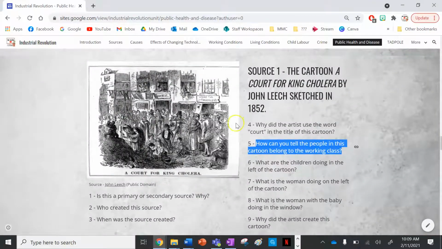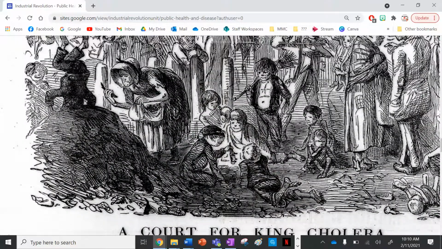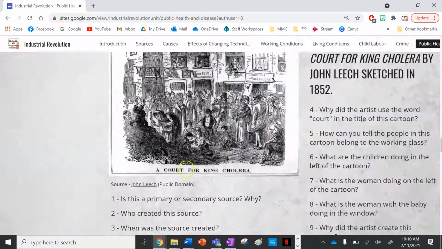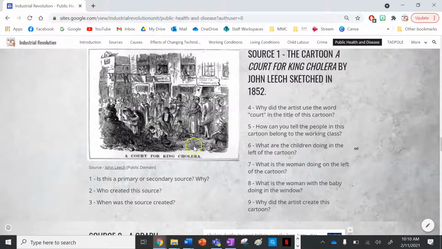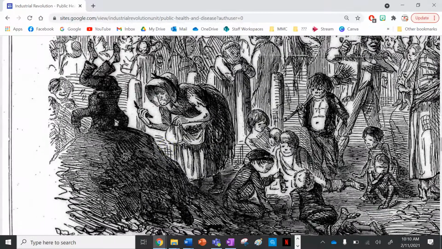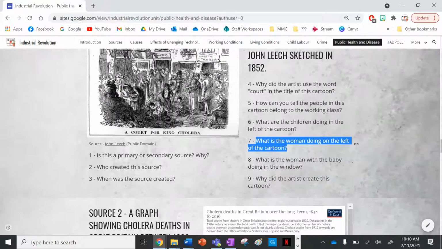Number 6, what are the children doing on the left of the cartoon? These children are playing about in the filth, this pile of rubbish. God knows what's in it. Quite likely some human waste. Number 7, what is the woman doing on the left of the cartoon? If you zoom in on this woman, she's looking through this pile of rubbish and filth to find, hopefully not food, but I'd say items of value in the rubbish.